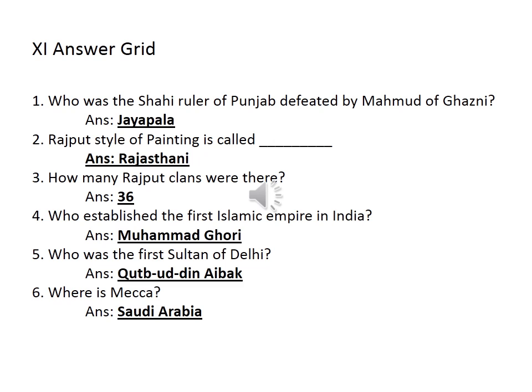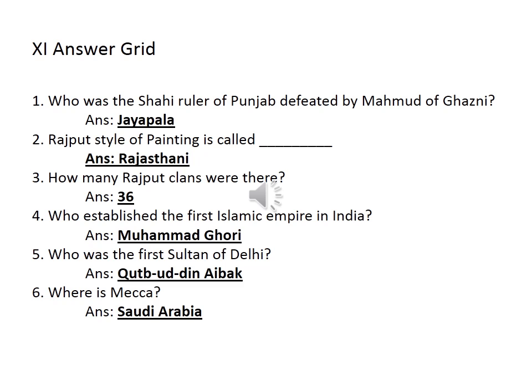So 11th one is the answer grid. Then what happened to the 9th one and the 10th one? So the 10th one is map work. So I will give you the map work when the school reopens. Then the 9th one, students' activity. So you have to complete this. Leave the first, A, word plus, but write the B, timeline. So just write the events. So for example, AD or CE 1192. What happened in that year? Second battle of Tarain. Like that, write the events that happened in the year mentioned.